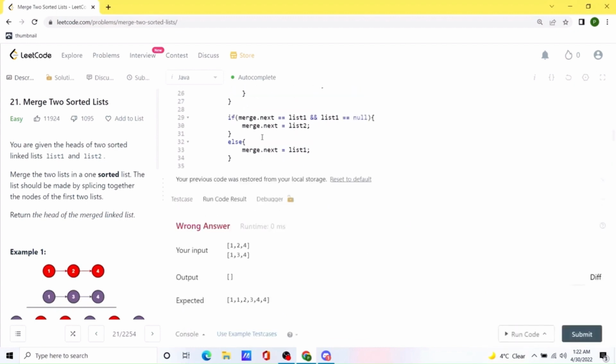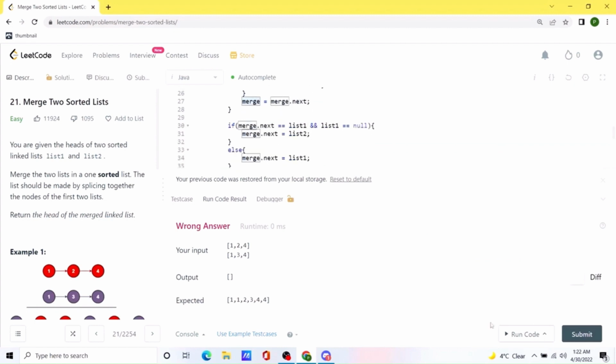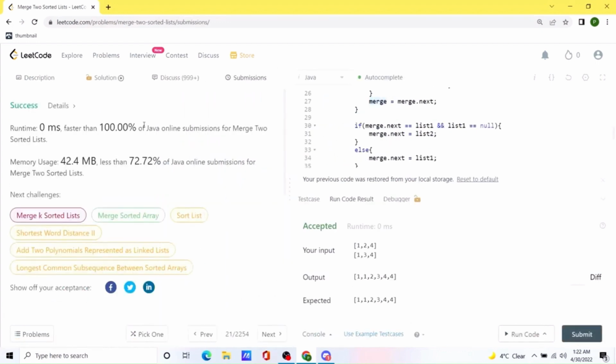Okay, looks like we made some mistake. Oh, we are not updating the value of merge element, because at every iteration the merged node also needs to go to the next element because we are already adding a one value to this merge linked list. So now let's try to run the code. Okay, seems like our solution is working as expected. Let's submit this. And our solution is actually 100% faster than all the other Java solutions.